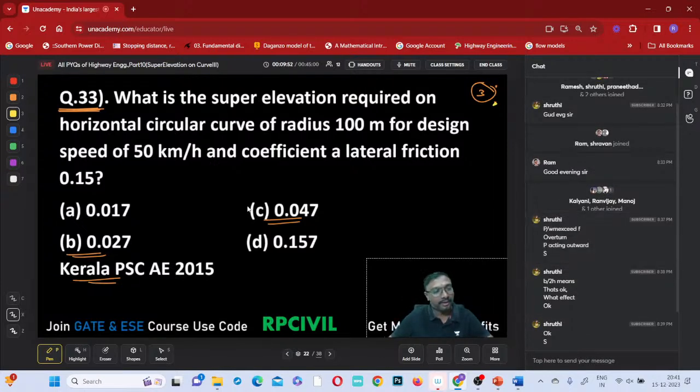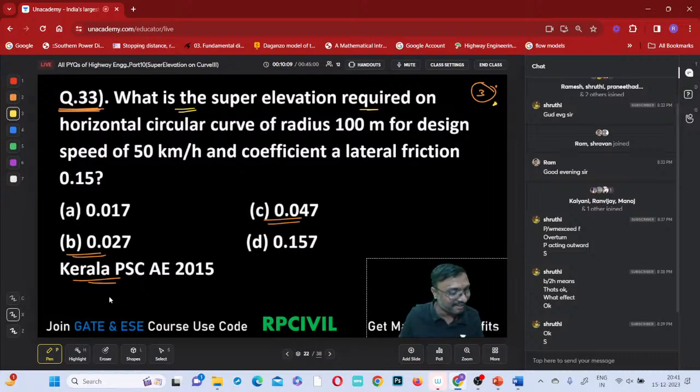So here, what question is given? What is the super elevation required? Right, if only the super elevation required is mentioned, do you need to check it with the maximum, or no need to check it with the maximum? No need to check it with the maximum, right?